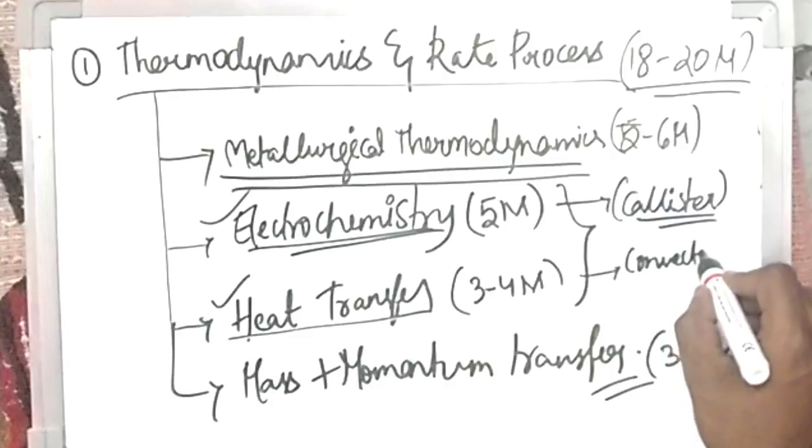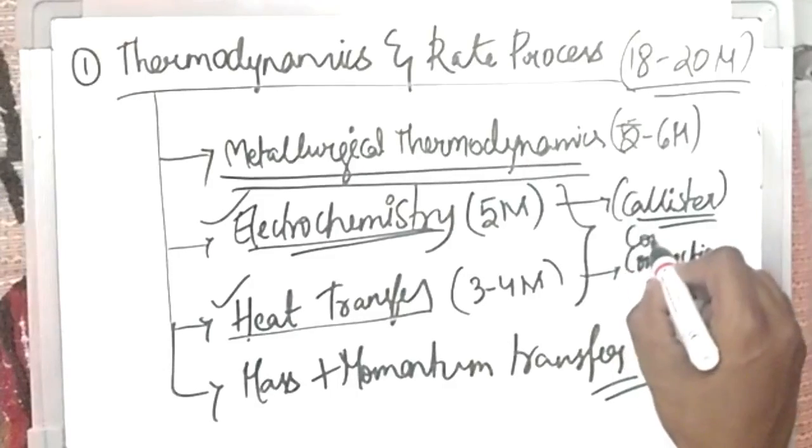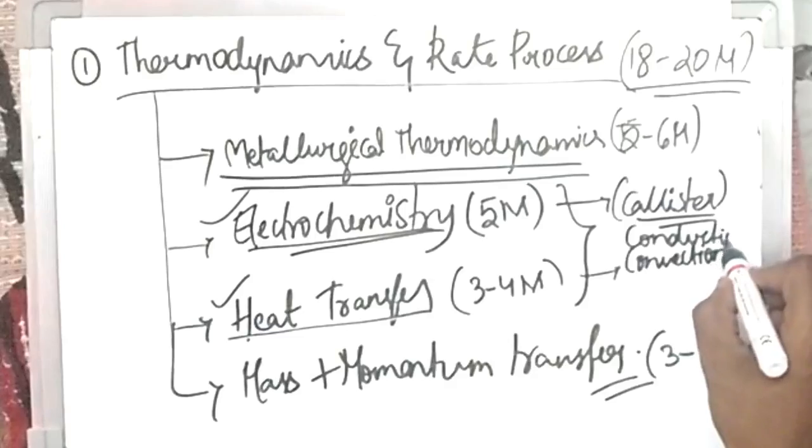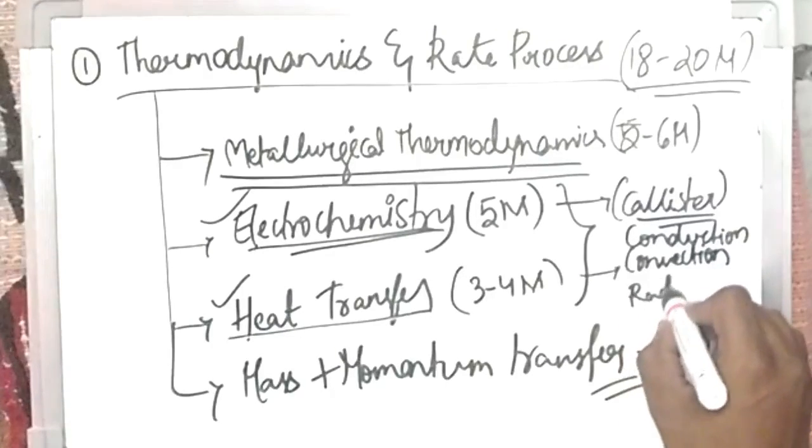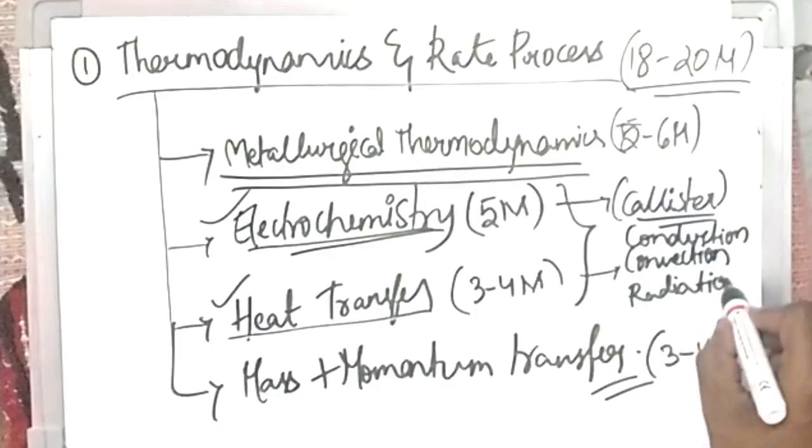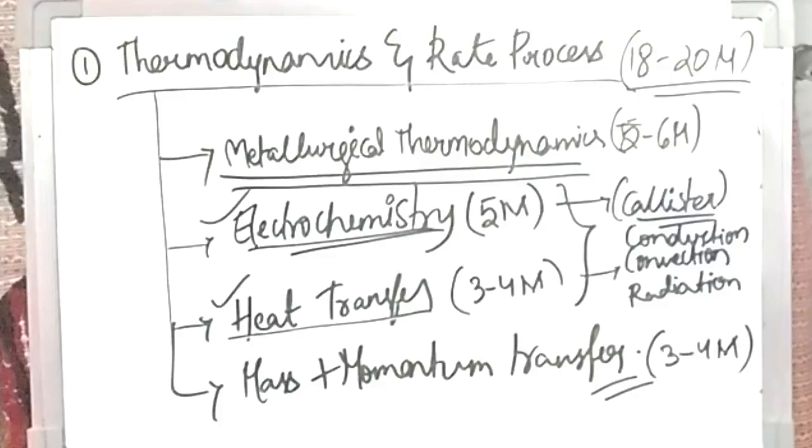Three modes of heat transfer: conduction, convection, and radiation. In conduction there will be Fourier's law, in convection there will be Newton's law of cooling, and in radiation you can see Stefan's law or the Stefan-Boltzmann law.